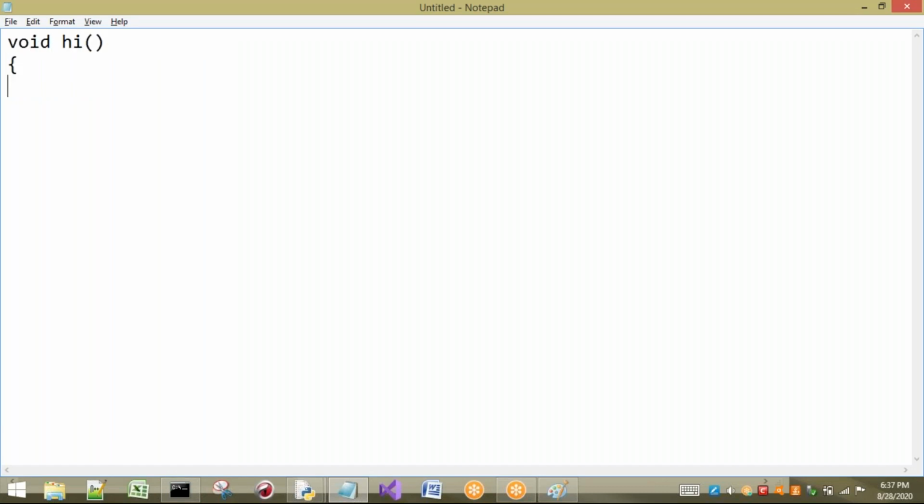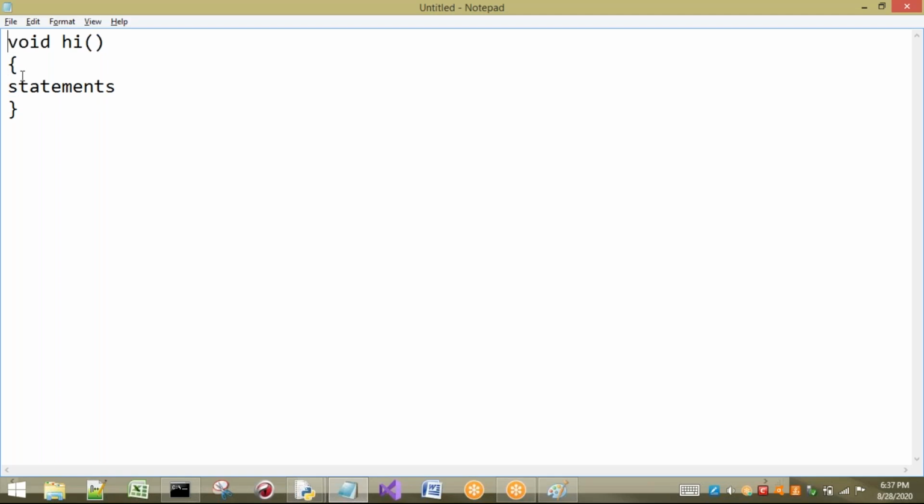So enter. Compulsory these braces have to be there in our C, C++ or Java. Here whatever the statement you want to write, that statements go inside that bracket. So whatever the statements we are going to write in between these open braces and closed braces belong to this function.